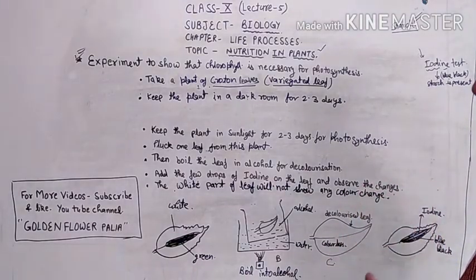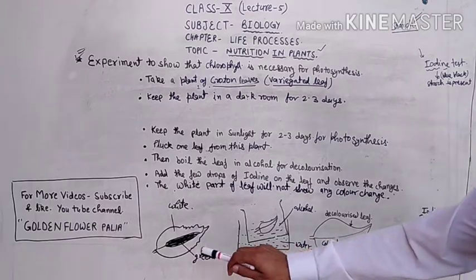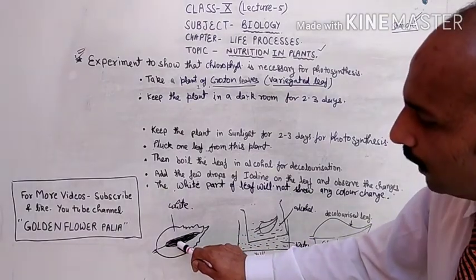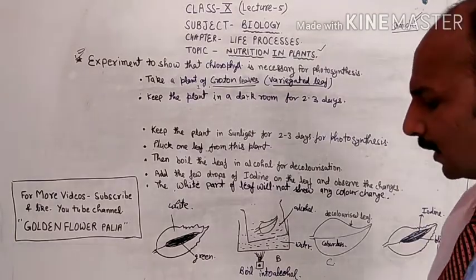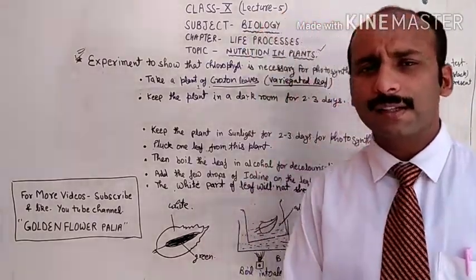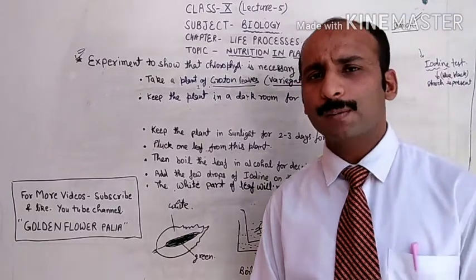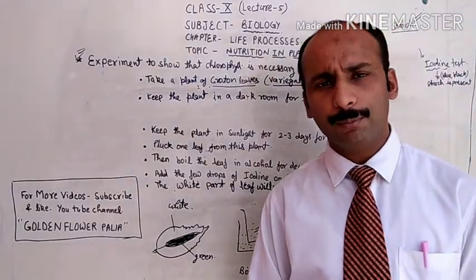Starch formation, glucose formation or photosynthesis will not take place there, but the part which was green, the middle portion of the leaf, will become blue-black in color after the iodine solution. So this is the experiment to show that chlorophyll is necessary for the process of photosynthesis. In the next video, we will discuss one more experiment related to the same topic.